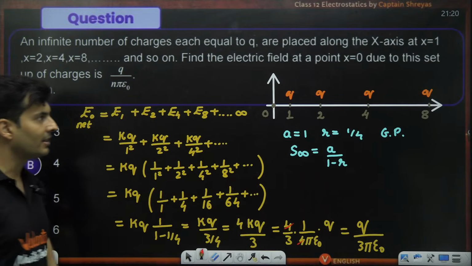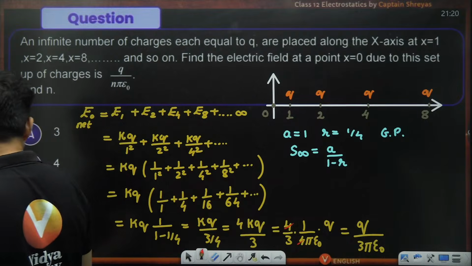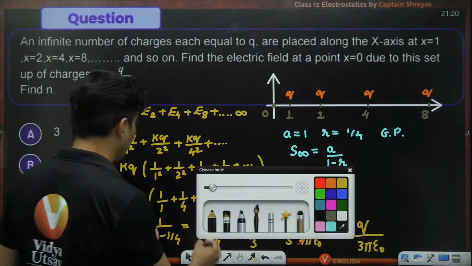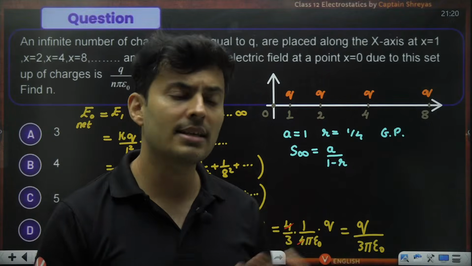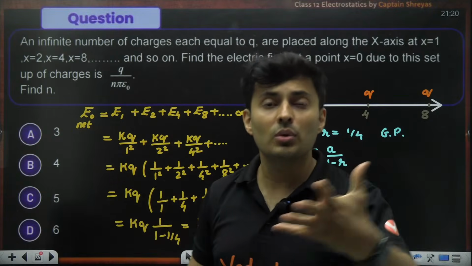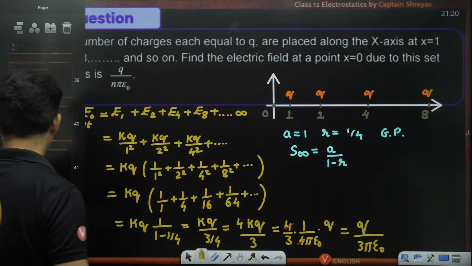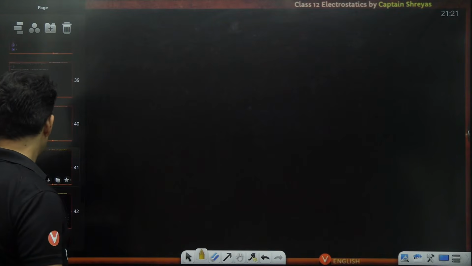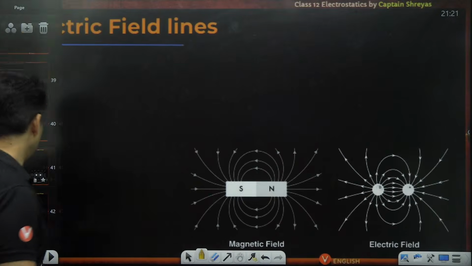Yes, perfectly fine. So this kind of question can definitely come in your JEE examination. Very good. So mathematics can be combined, guys. In many of the entrance tests, be it IIT entrance, NEST exam, or UGEE exam, those research oriented exams, you will usually see maths combined. Now let's go to the next concept, which is the concept of electric field lines.